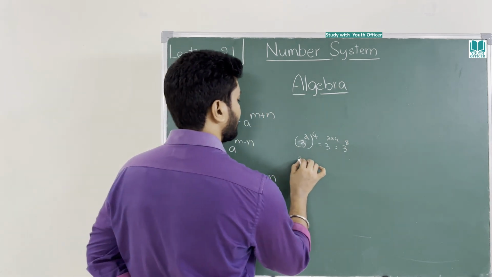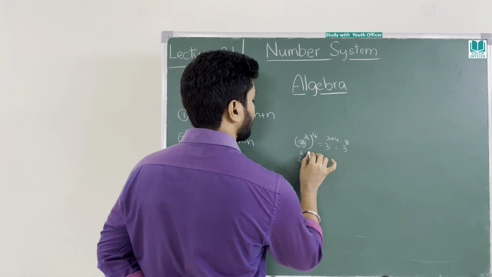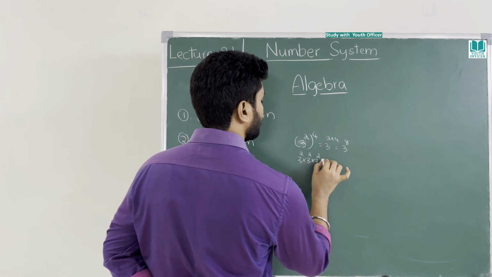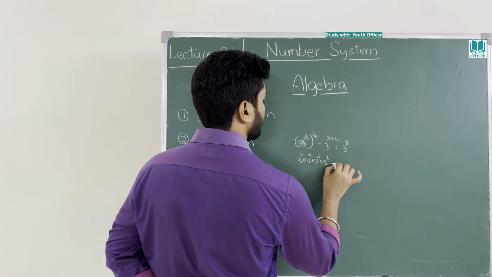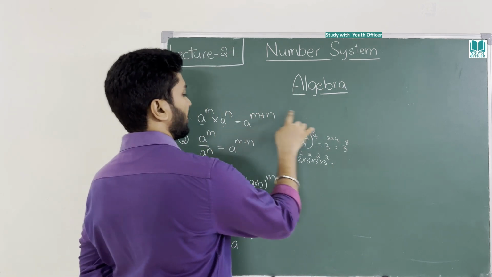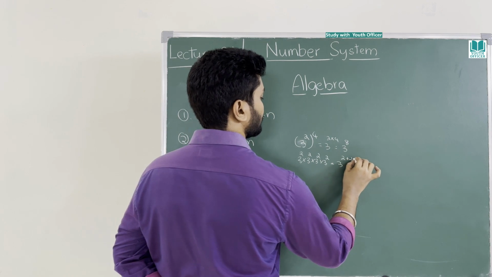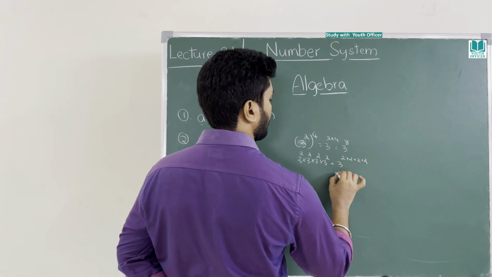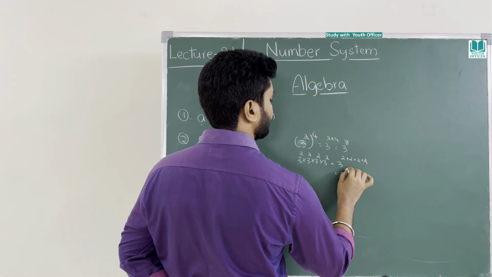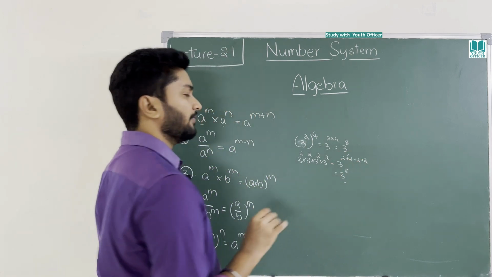Or if you take 3 square into 3 square into 3 square into 3 square, as per this formula you can add all the powers because the bases are the same. 2 plus 2 plus 2 plus 2, 4 2s are 8. Always it will be one and the same.